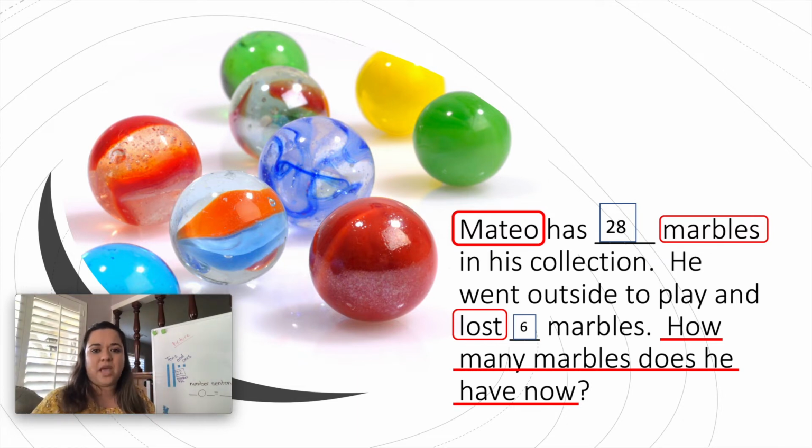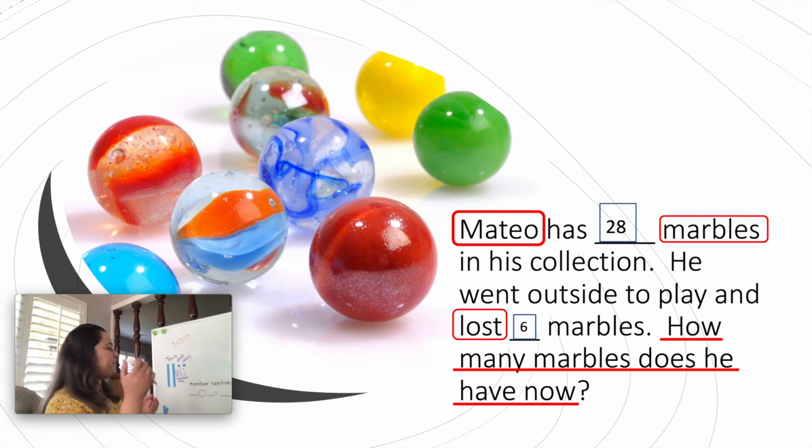What's another way I can solve this problem? Very good. I can do a number sentence. So remember when I asked you, like, if I could say that he had 5 and he lost 8? Okay, that's going to help us when we're doing our number sentence.